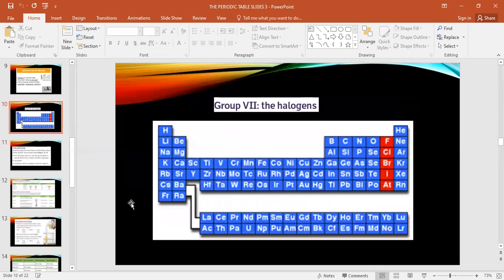We want to start from here, group 7 element. Where is this group 7 present in the periodic table? The right side. Okay. Before the noble gases, that red line you can see, all are halogens.